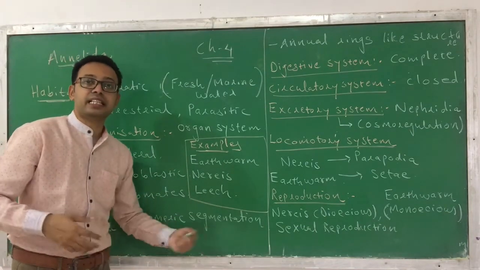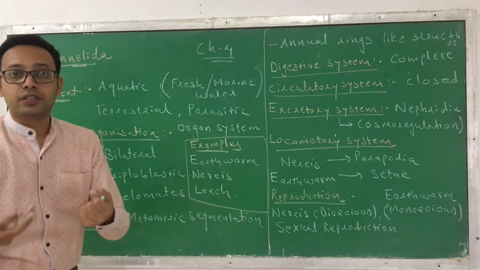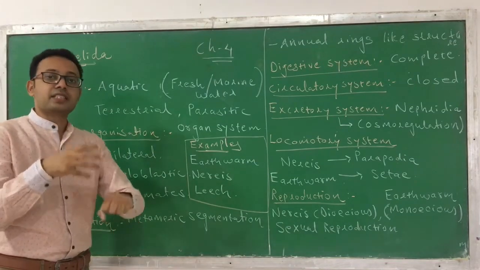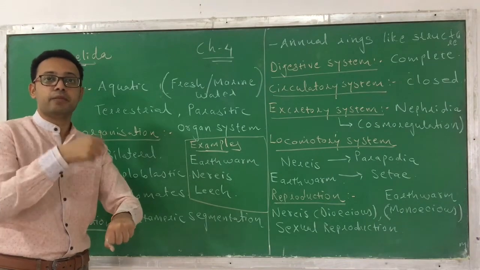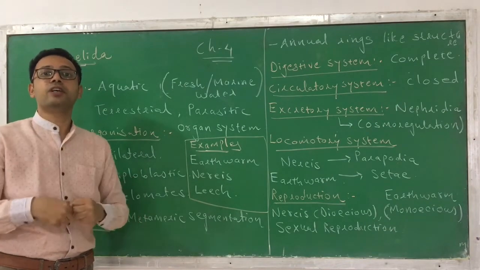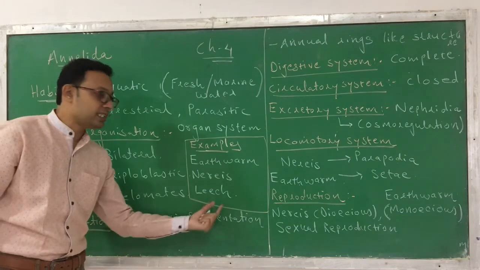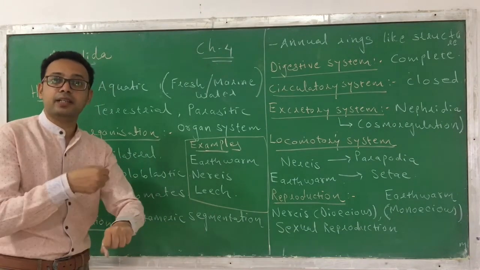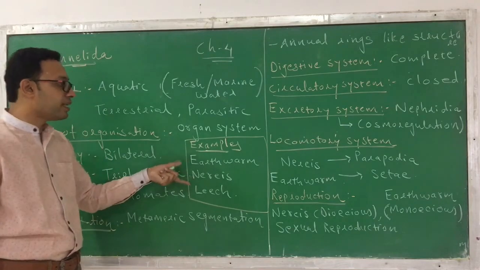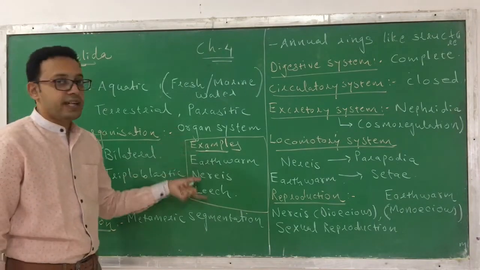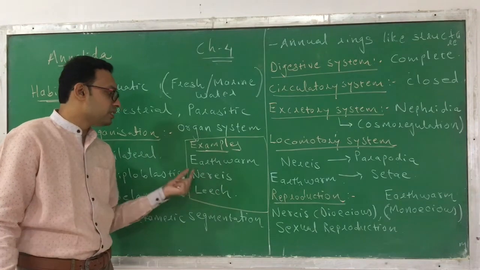Like we are using this, leech also has some treatment uses. Suppose in South India, these leeches are used to remove waste blood, because they suck the blood from the body of a host. So leeches are parasitic, they suck the blood, and by sucking the blood they get nutrients. So these are the 3 important examples of phylum Annelida: earthworm, Nereis and the leeches.